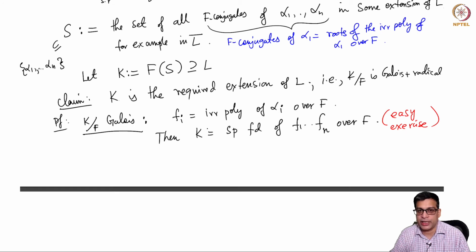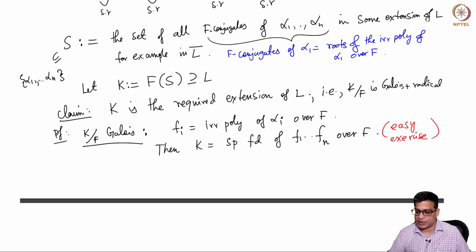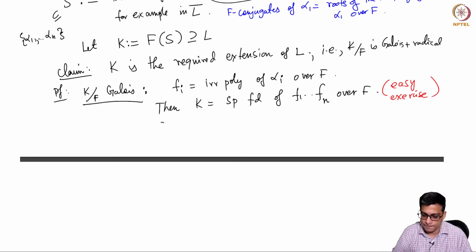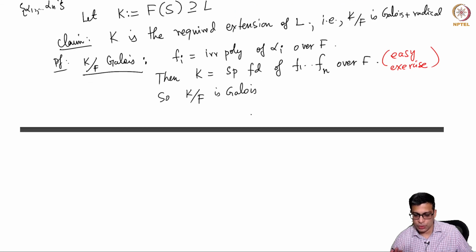This splits completely in K because you have attached all the roots of these polynomials to K. In fact, K is generated over F by those roots. So this is certainly the splitting field. So being the splitting field of a polynomial, here we are in characteristic 0, so it is Galois. Okay, so this much is okay.